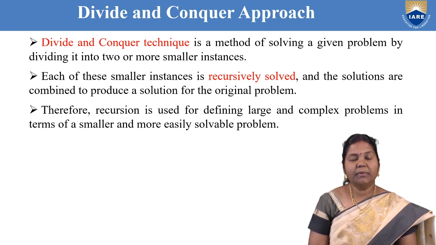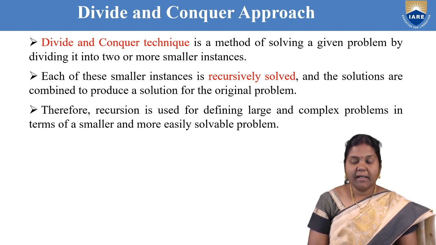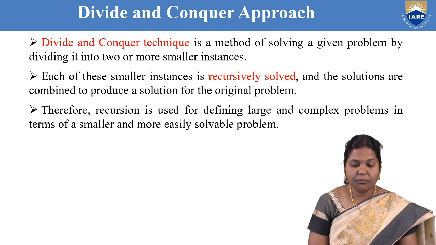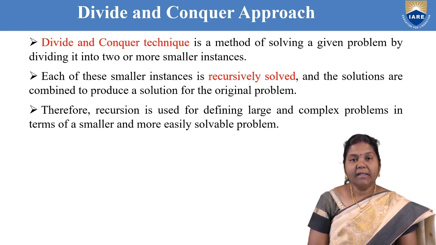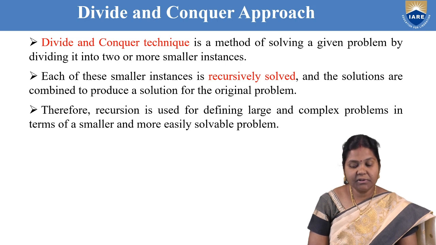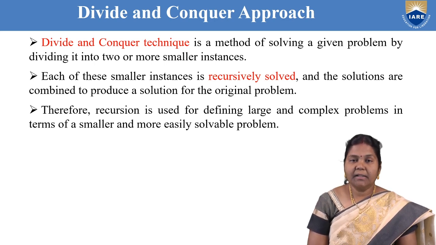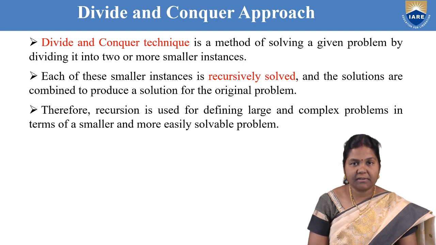First of all, what do you mean by divide and conquer approach? In the divide and conquer approach, first, a problem is divided into smaller instances. Each of the smaller instances is recursively solved and then the solutions are combined to find the solution of the original problem. Therefore, normally the recursion concept is used for large and complex problems which can be solved by dividing into smaller parts. Each smaller part is solved independently, then combined to find the solution for the larger problem.